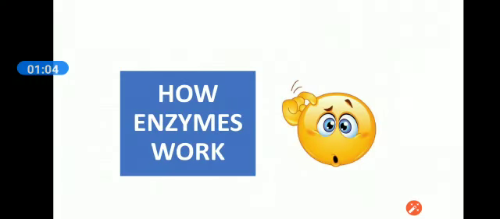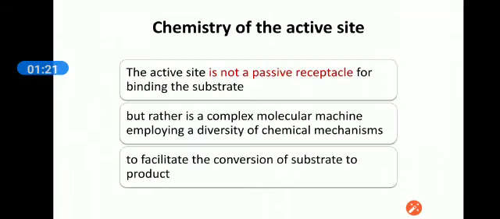Up till now, we have discussed that enzymes are biological catalysts. They increase the rate of reaction and remain unchanged at the end of reaction. But during the reaction, it is involved in an active chemistry with the substrates, especially at its active site.